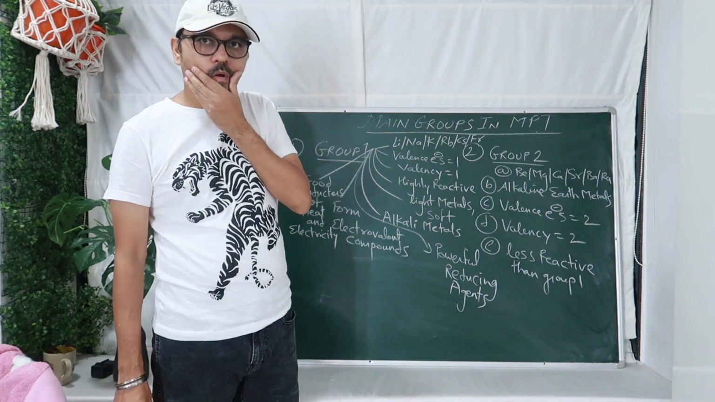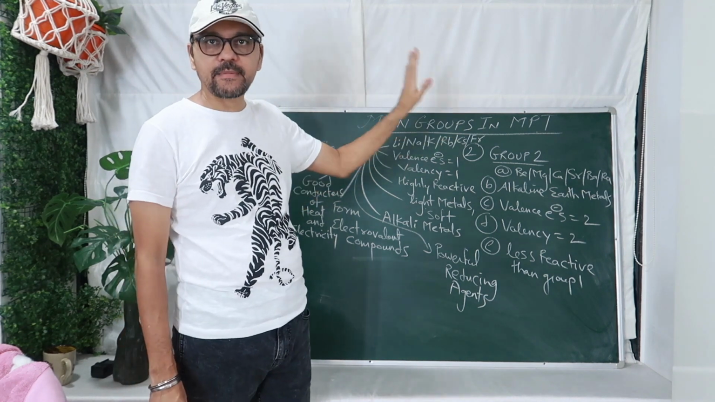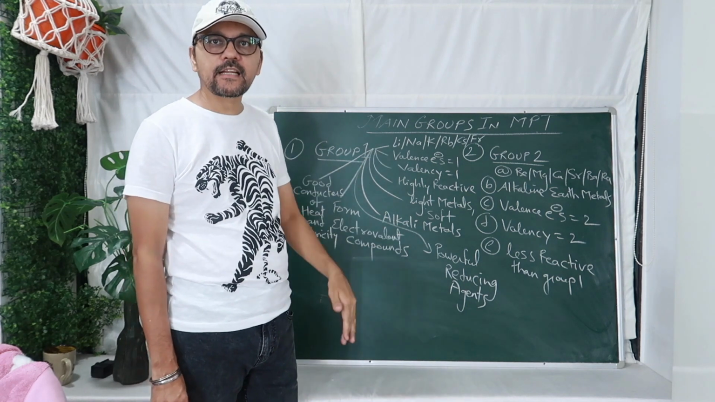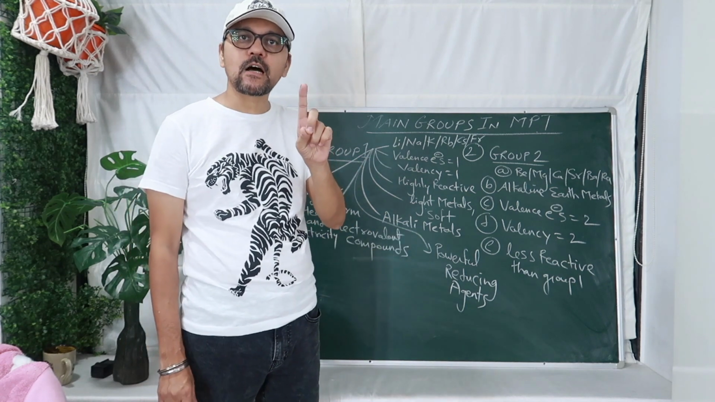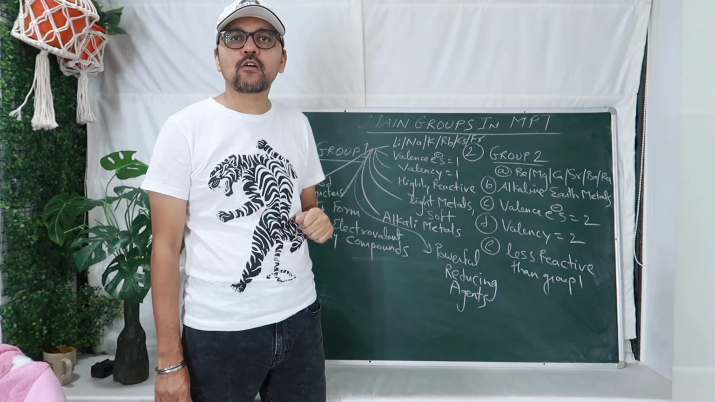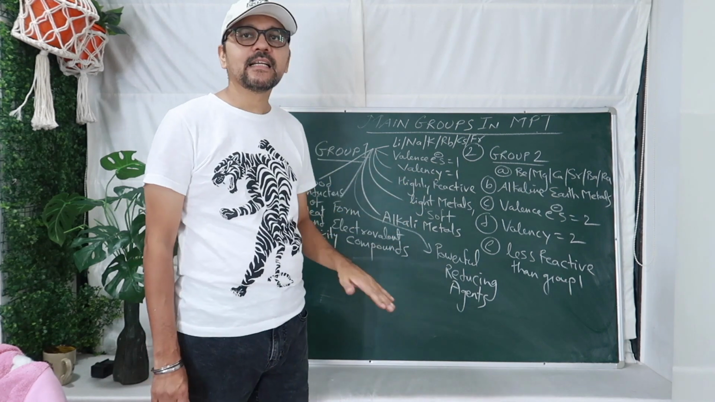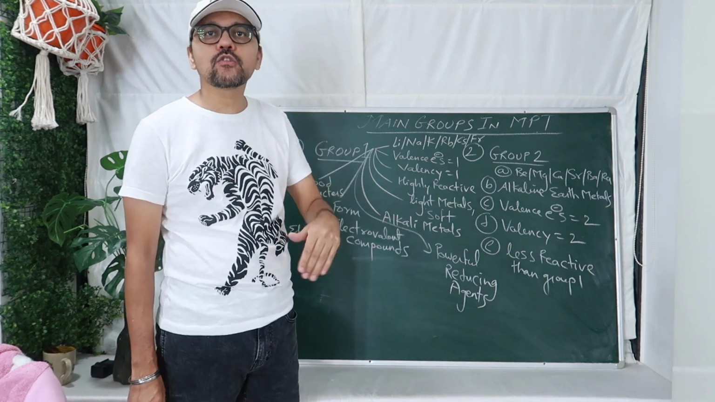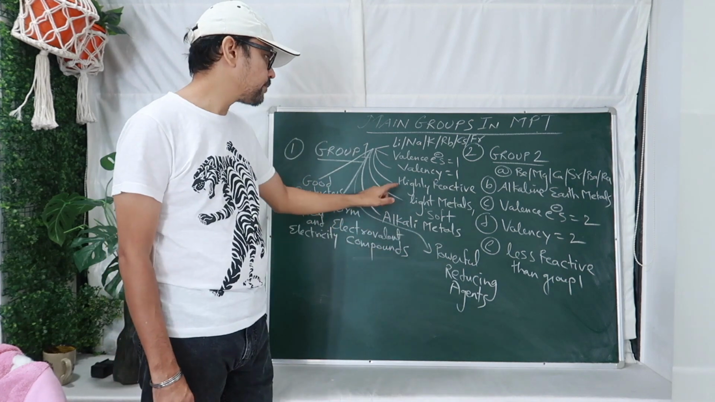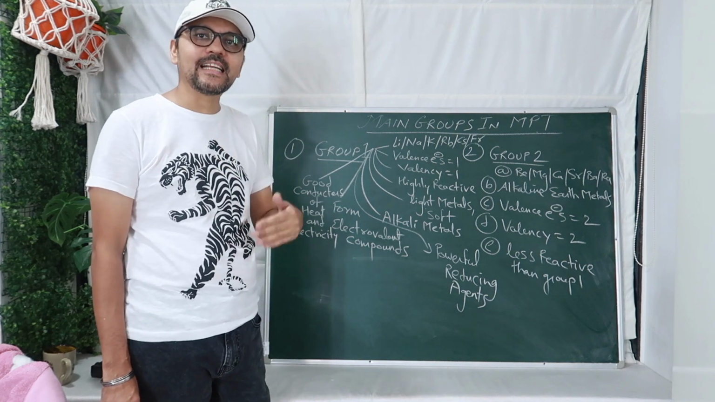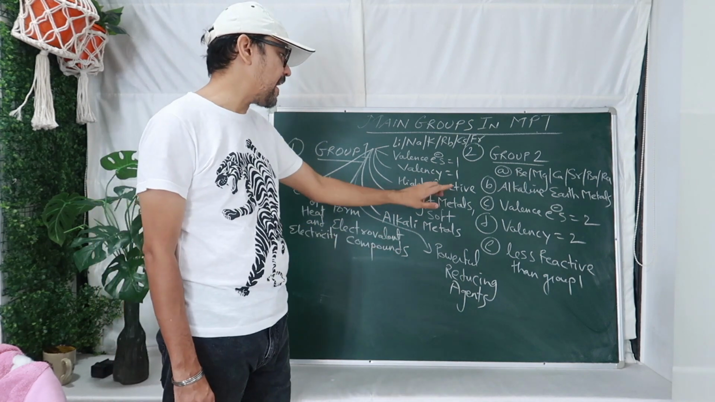Now group 1. Which elements come in group 1? Li Na K Rb Cs Fr. Now that everyone knows, how many valence electrons are there? Just now we have seen 1 electron is in the outermost shell, because the electronic configuration is 2,1, 2,8,1. Valency: they can easily donate their 1 electron, so valency is going to be 1. Highly reactive. Why are they highly reactive? Because they have only 1 electron, easy to lose. So that's why highly reactive in nature.